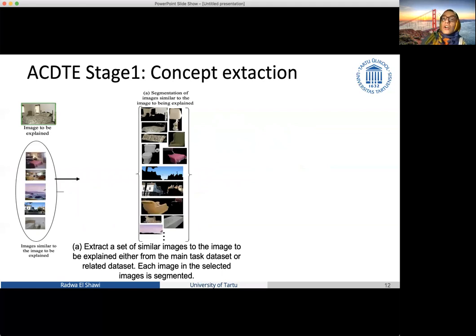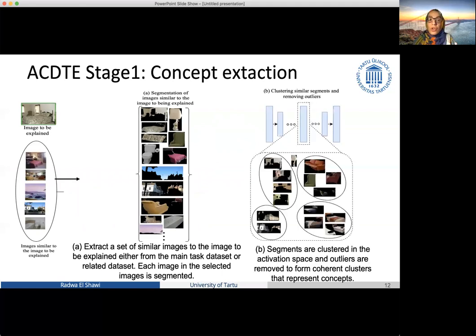Simply, our technique consists of 3 stages. In the first stage, we are given the image that we would like to explain, and then we extract a set of images from the training data set that are similar to the image we would like to explain, and then apply a semantic segmentation technique on these images, and then take the activation of these segments from the convolutional neural network we are studying, and then cluster these segments into groups, such that clusters that contain a very small number of examples are ignored because they do not represent a concrete concept that is popular among all the images we use for training.